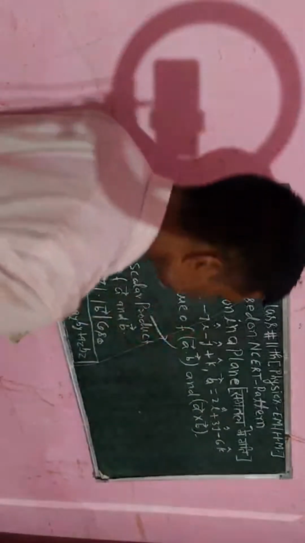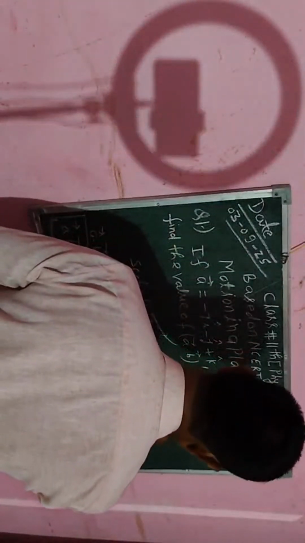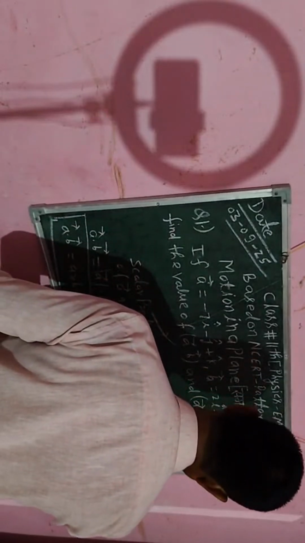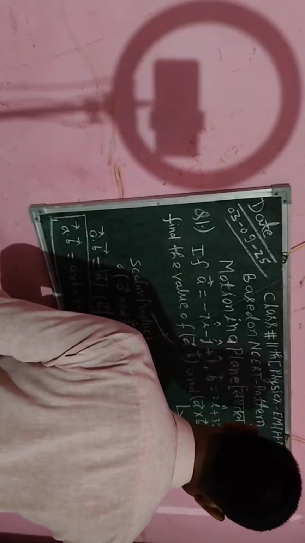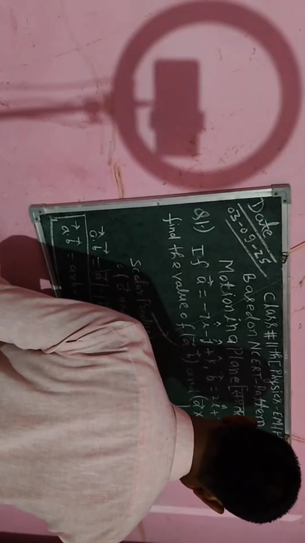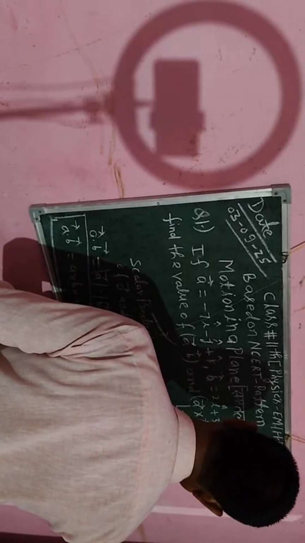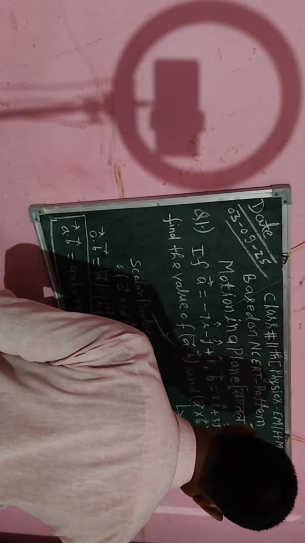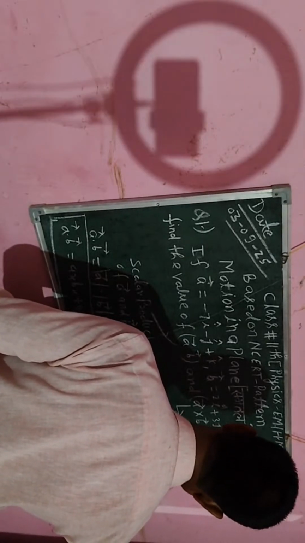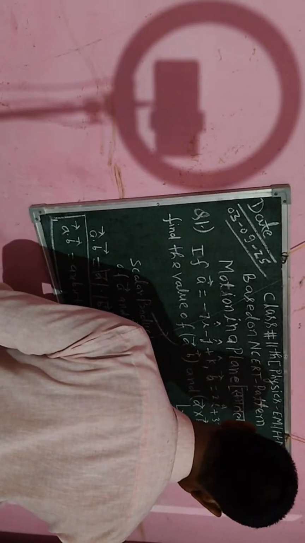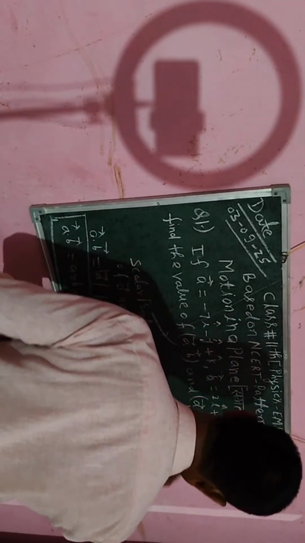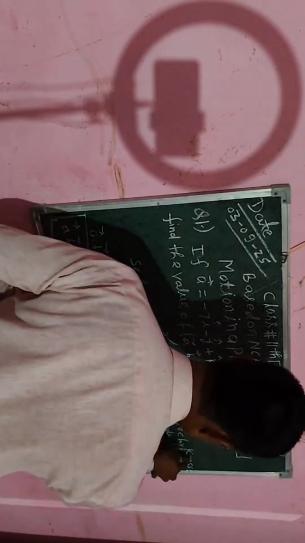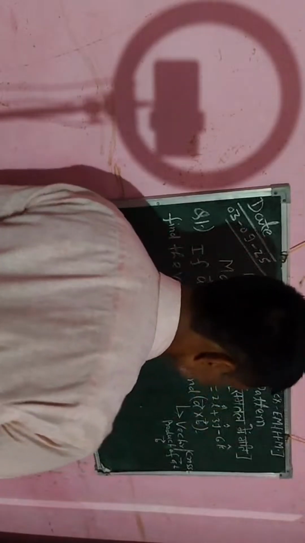Okay, now I am going to also explain A cross B, that is, the vector product. Vector product of vector A and vector B, also called the cross product. This is the vector cross product of vectors A and B.